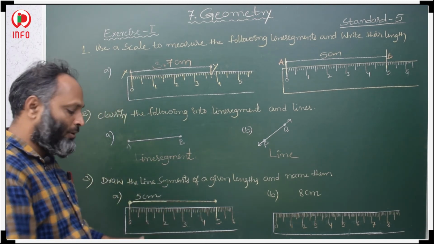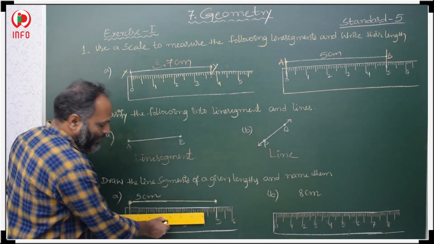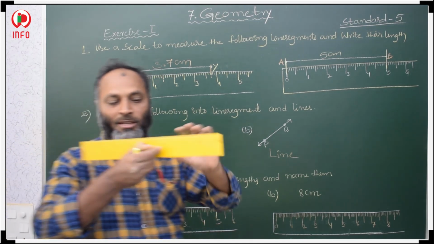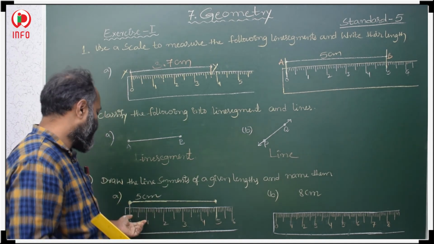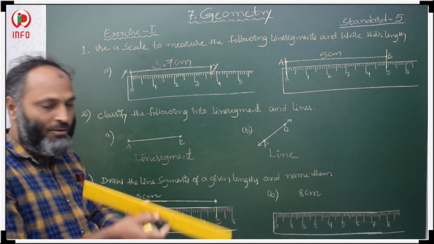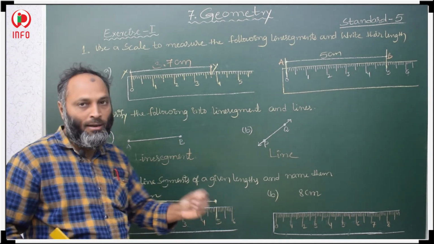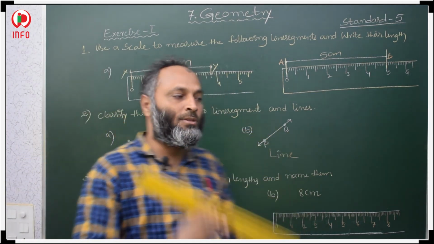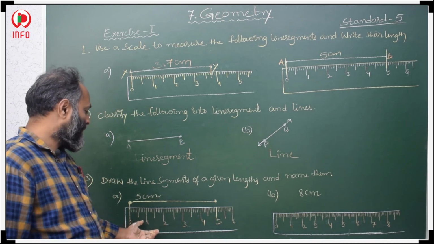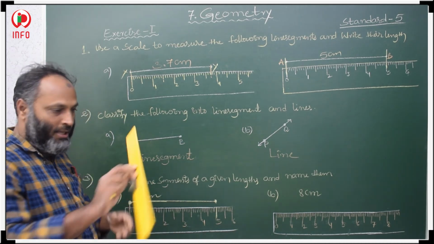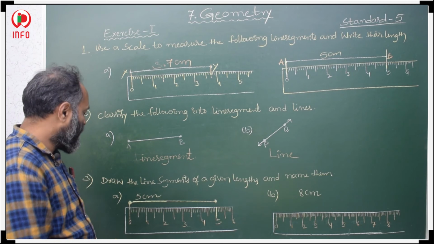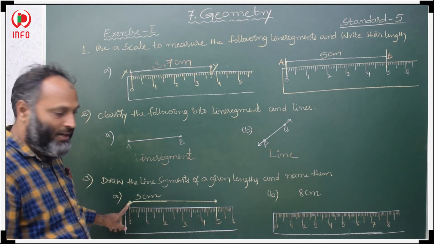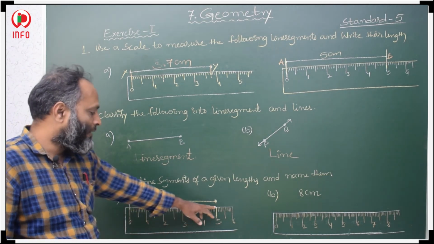First we have to keep a ruler like this. We are not using this ruler because if I mark centimeters using these scales, it looks very small and is not visible. So I draw a ruler here, and at the initial point I mark one point at 0 and another point at 5.